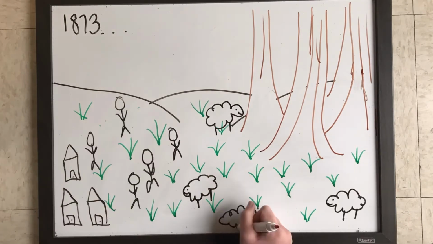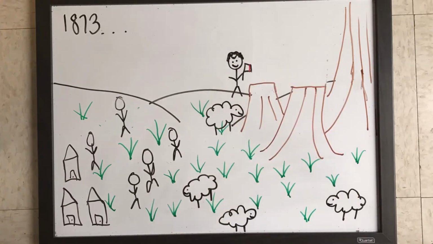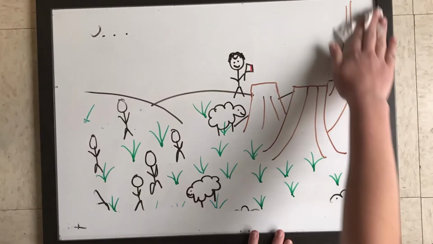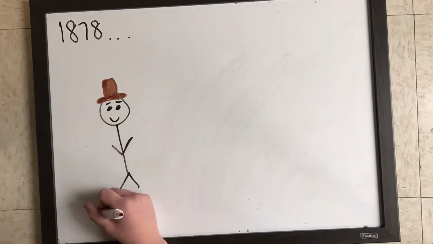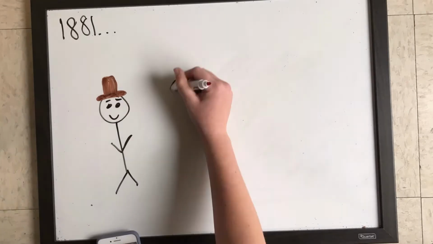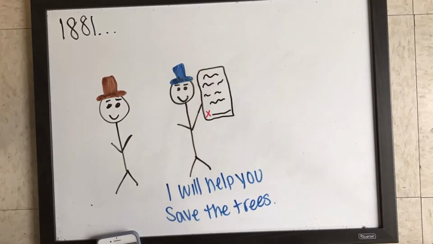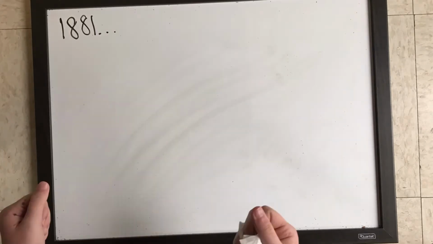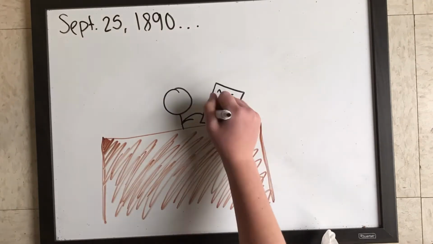In 1878, George Stewart, an editor for the local Visalia Delta, strived to prohibit the cutting down of sequoia trees. In 1881, Stewart collaborated with the U.S. Senator John Miller of California in an attempt to pass a bill protecting sequoia trees. The bill did not pass. On September 25, 1890, President Benjamin Harrison signed a bill that established Sequoia National Park, America's second national park.